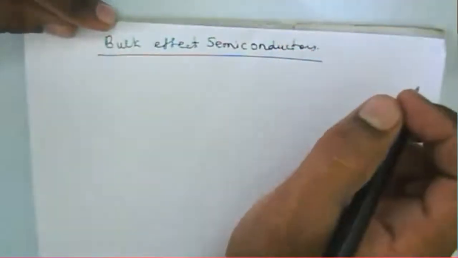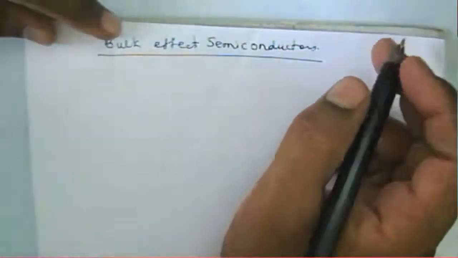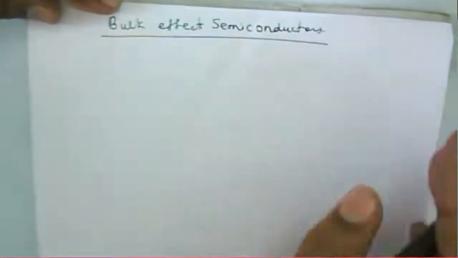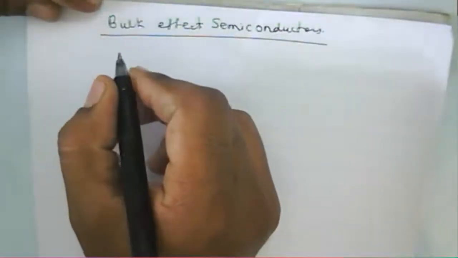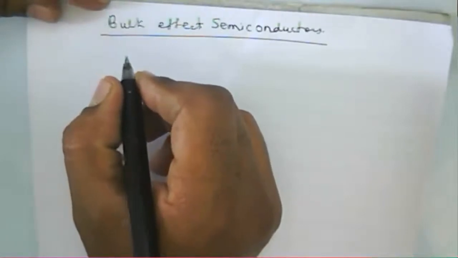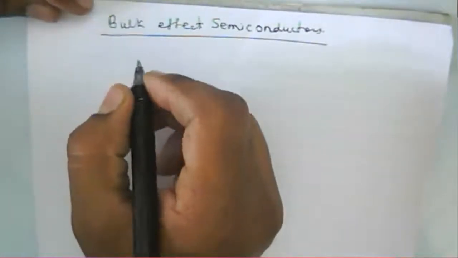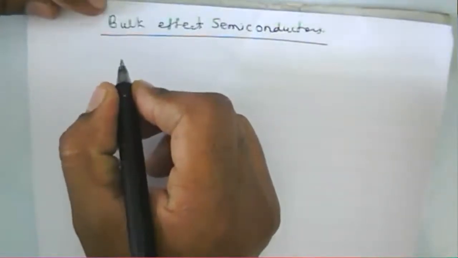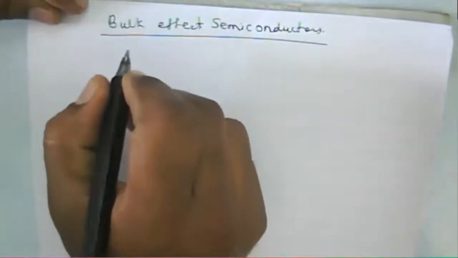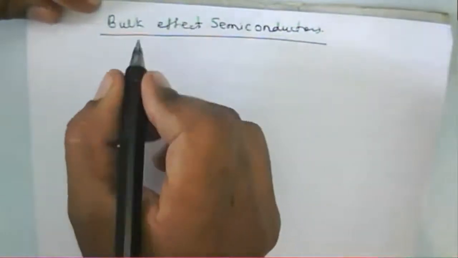Welcome to the microengineering course. Today we learn about bulk effect semiconductors, and we continue with the bulk effect semiconductors, and then we try to learn the Gunn effect diode or Gunn diode. Then we learn the TRAPATT diode, BARITT diode, and IMPATT diode. That is actually about bulk effect.